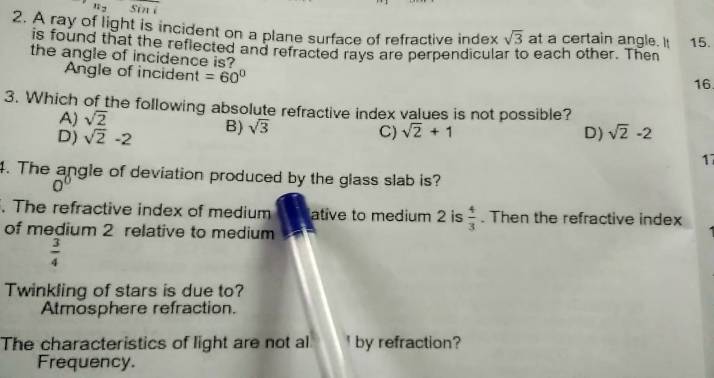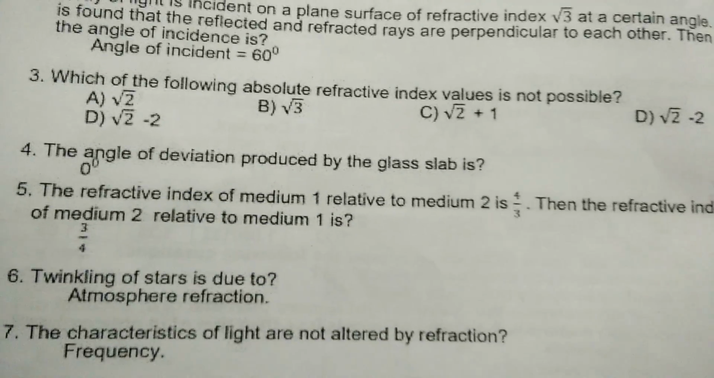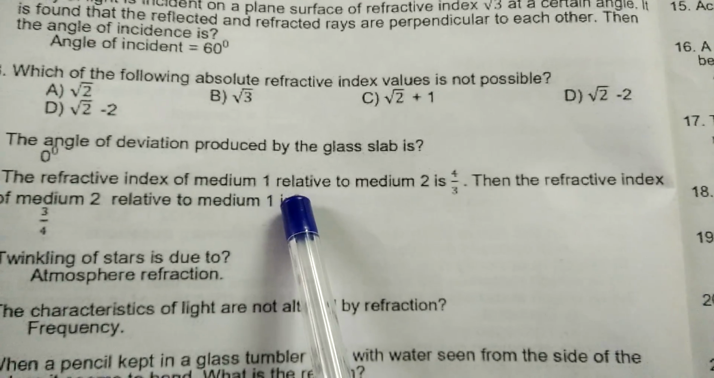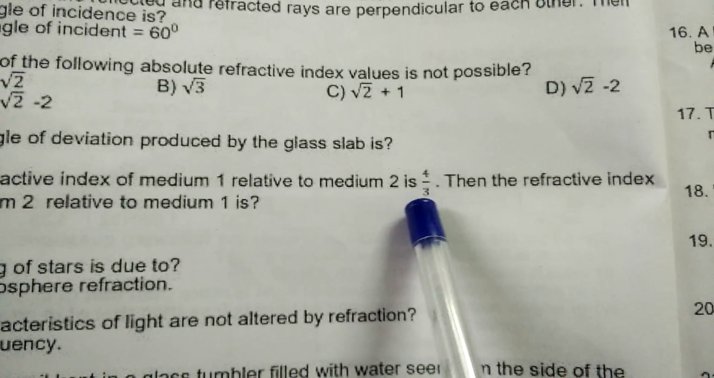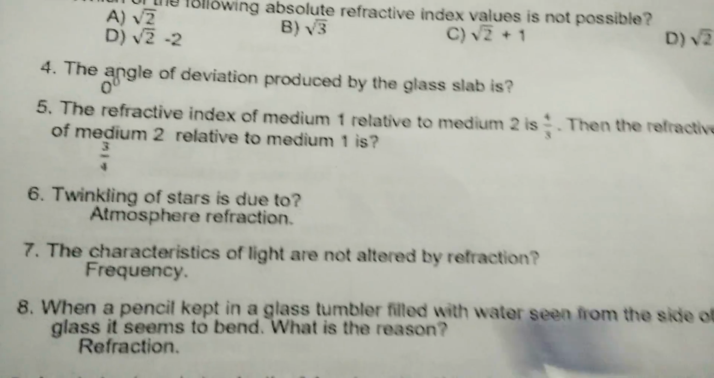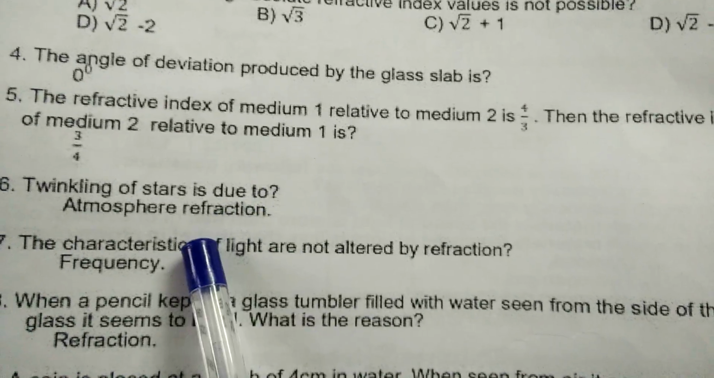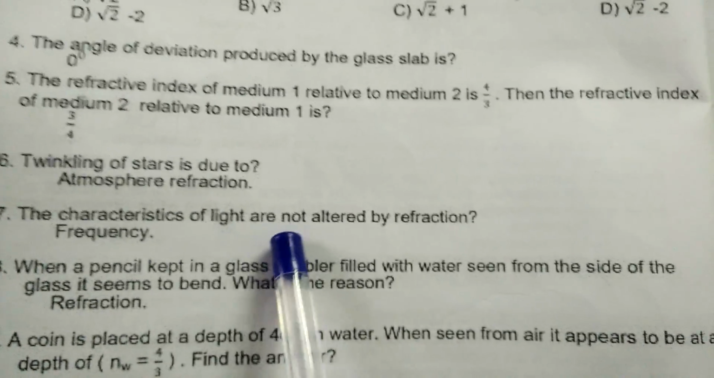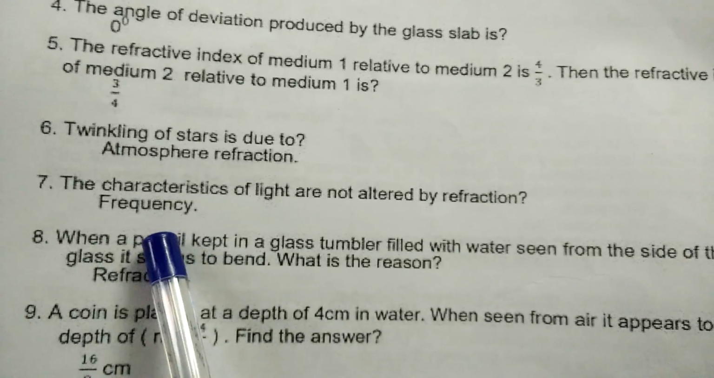The angle of deviation produced by the glass slab is 0 degrees. The refractive index of medium 1 relative to medium 2 is 4 by 3. Then the refractive index of medium 2 relative to medium 1 is 3 by 4. Twinkling of stars is due to atmospheric refraction. The characteristic of light not altered by refraction is frequency.